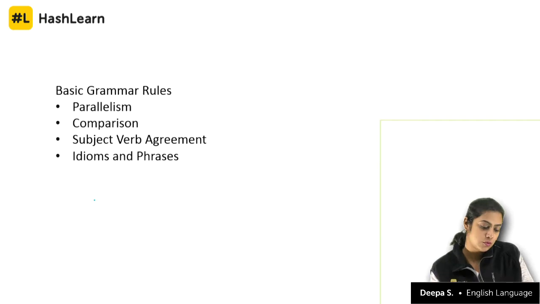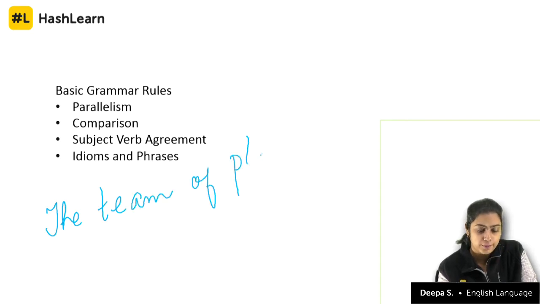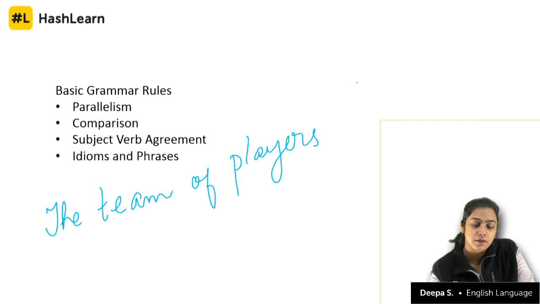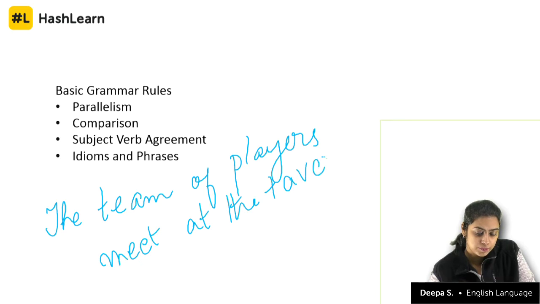So let's look at something like this. The team of players meet at the tavern regularly.